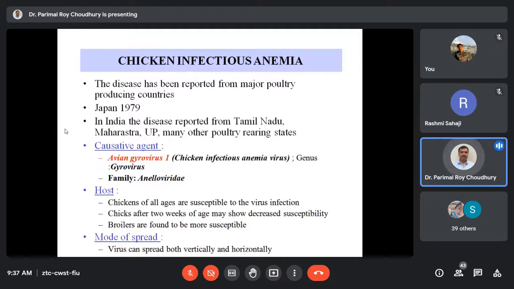It was first identified in 1979 in Japan, but thereafter spread to many countries, and in our country it is detected in almost all states. This is an important viral infection in poultry, causing immunosuppression. The causative organism is avian gyrovirus 1. Earlier it was called chicken infectious anemia virus.